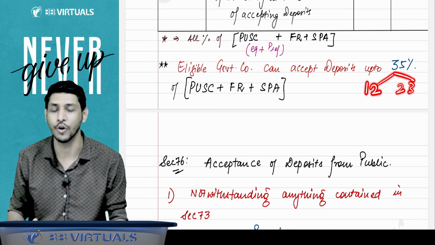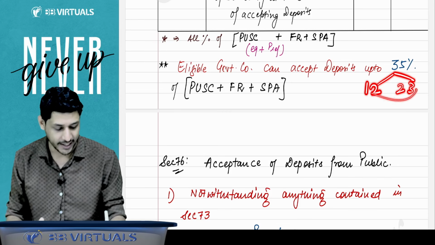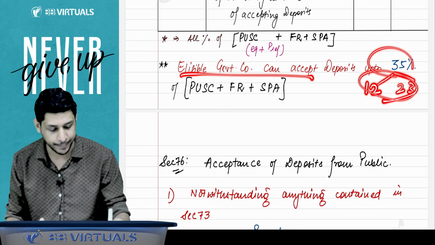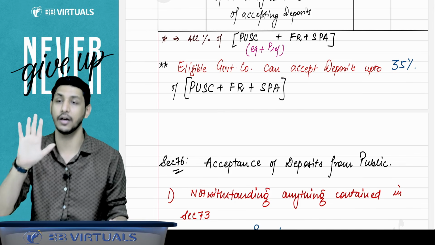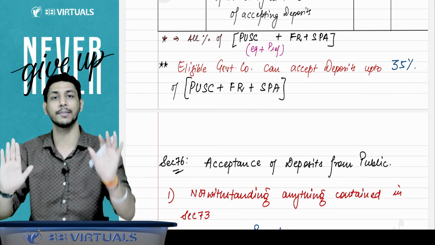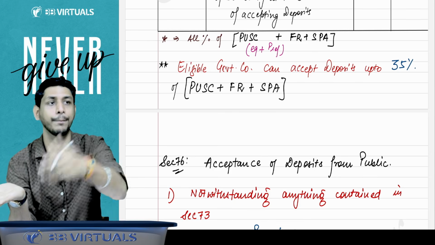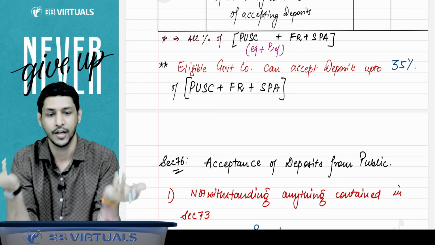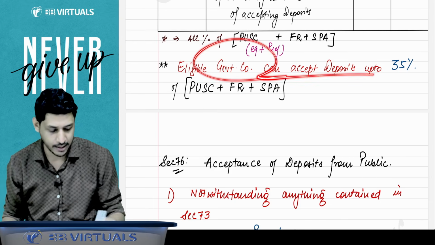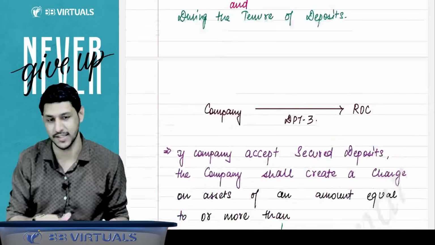Now you will say no. The answer is yes. You can accept like this because for the government company they have given a single limit, that is, maximum government companies can accept 35%. Now if you want to accept from members 15% and from the public 20%, you can do it. For government companies the maximum limit is 35%.